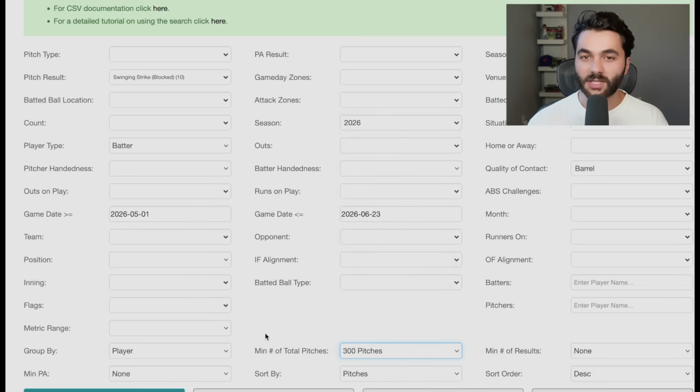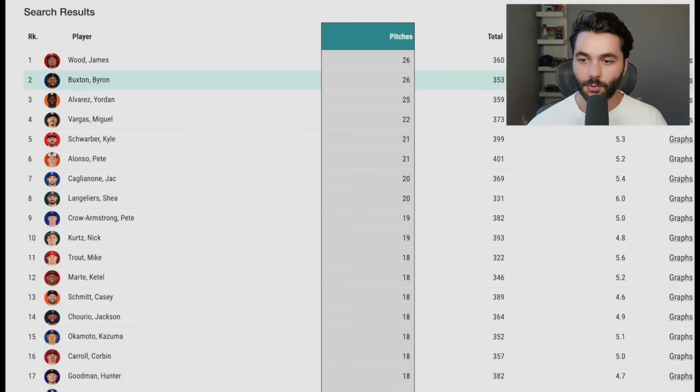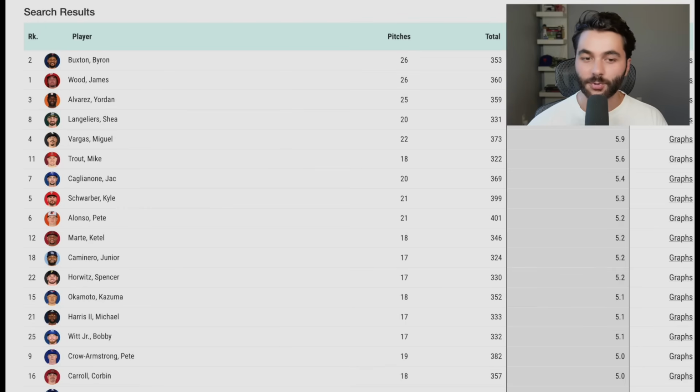So even though we still get small sample guys, we're also eradicating the really, really small sample guys, just to give a sense right here of who's got these great barrels per swing. And now we're going to sort right here by the percentage. Byron Buxton, of course, James Wood, Jordan, Shea Langoliers, Miguel Vargas, Dogs.